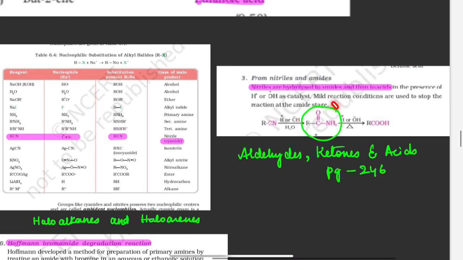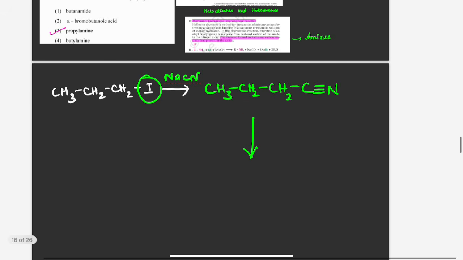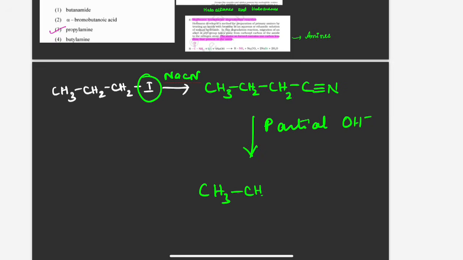So we will be getting amide. CH3, CH2, CH2, CONH2. So you will be getting amide.